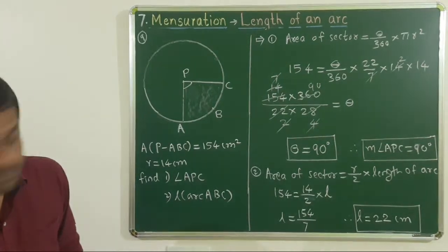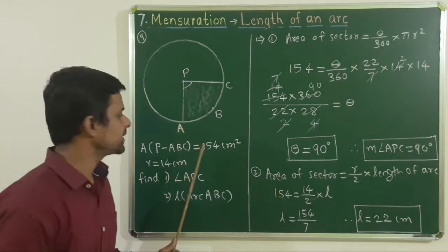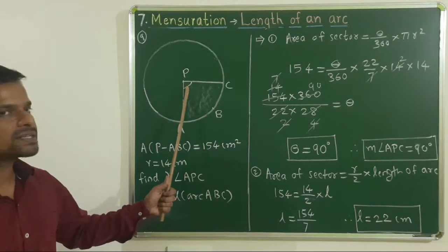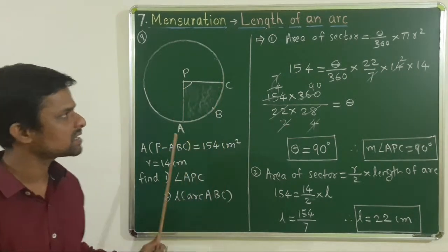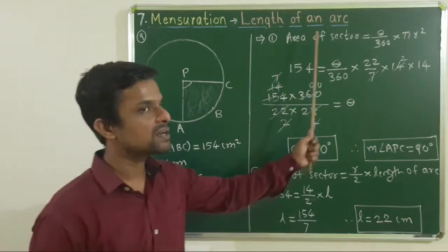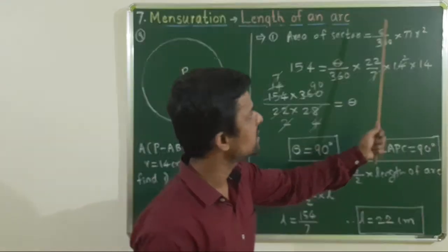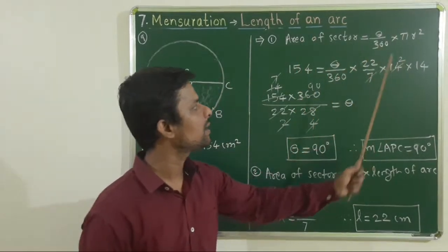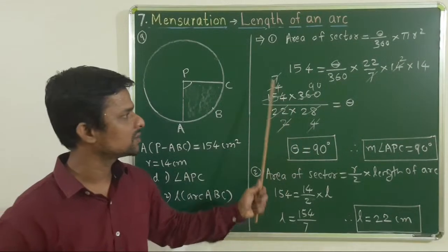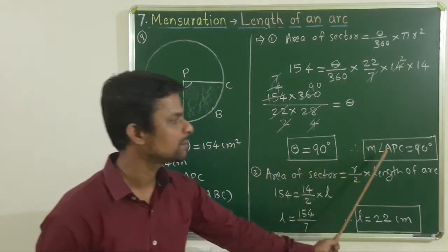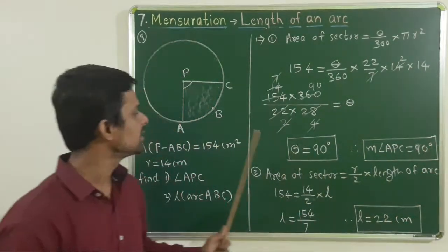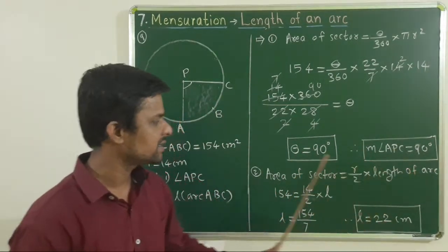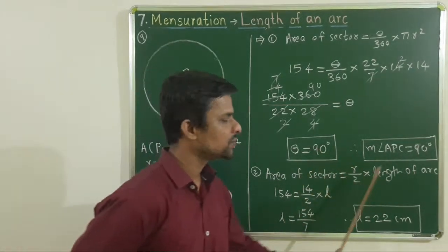See once again. Here area of sector is given as 154, r is given as 14, and we want central angle, that is angle APC. Also we want length of this arc ABC. To find central angle we have used formula for area of sector as theta upon 360 into pi r square. Putting value of area of sector, radius and pi, after calculation we will get theta as 90 degree. That is nothing but measure angle APC is 90 degree. Now we want length of arc, and we know relation between area of sector and length of arc as area of sector is equal to r upon 2 into length of arc.